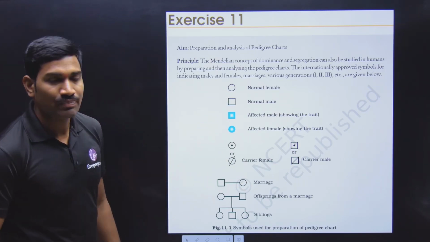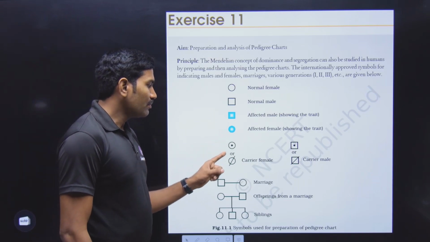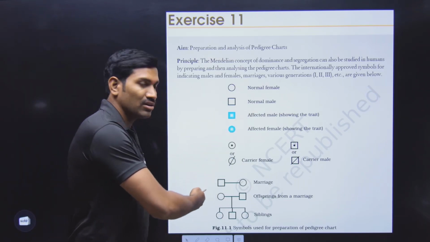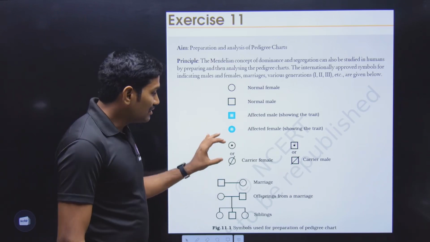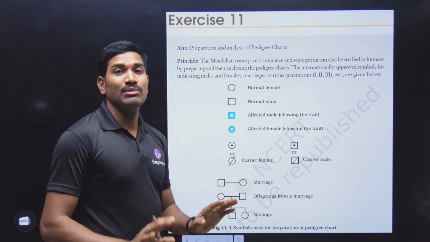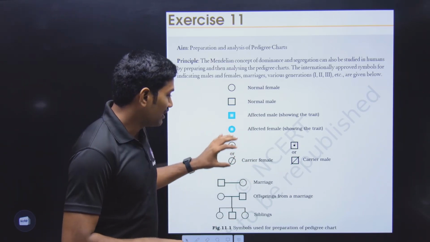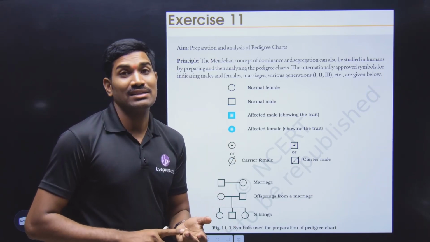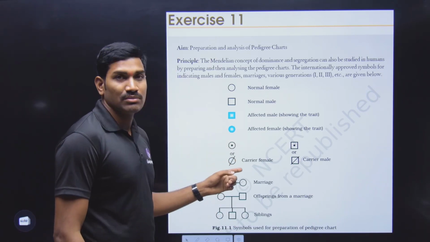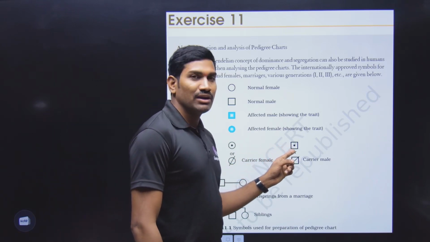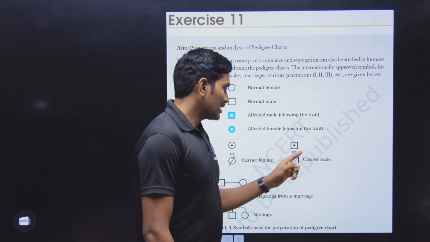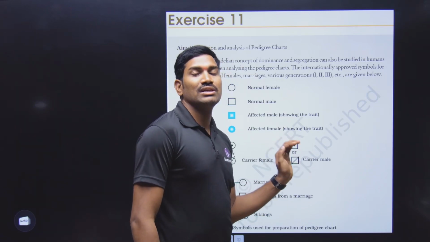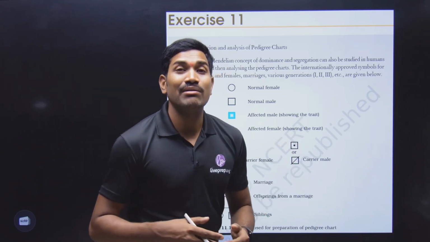We know these symbols. But what about this? A circle with a dot, or a circle that is crossed like this, they are calling a carrier female. This carrier female symbol you can use for the autosomal ratio, and for the X-linked ratio also. These are general symbols. Similarly, a square having a dot at the center, or a square cut horizontally, is used as the symbol for a carrier male.